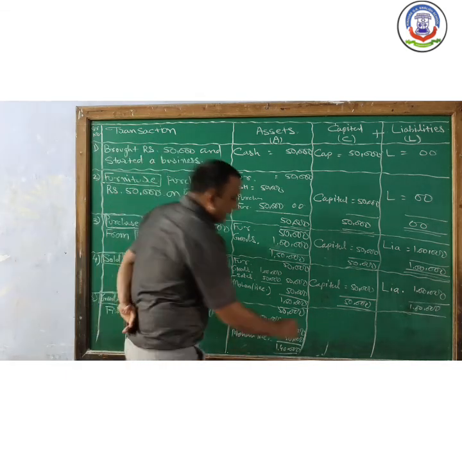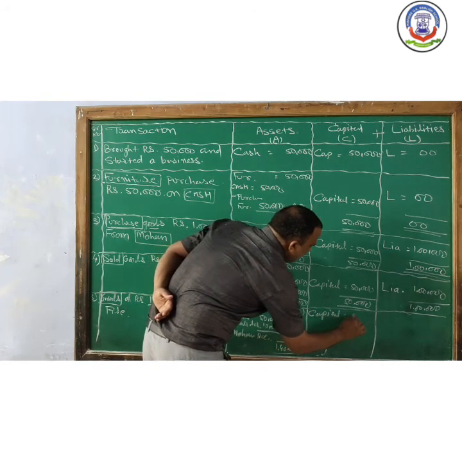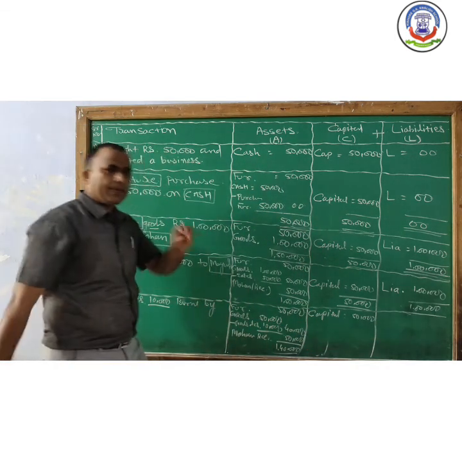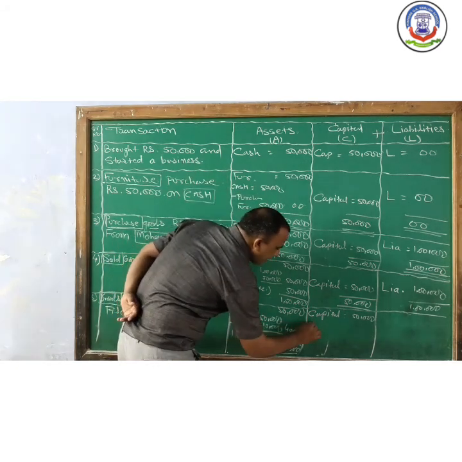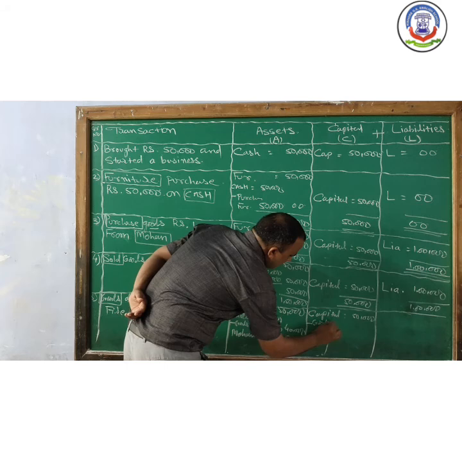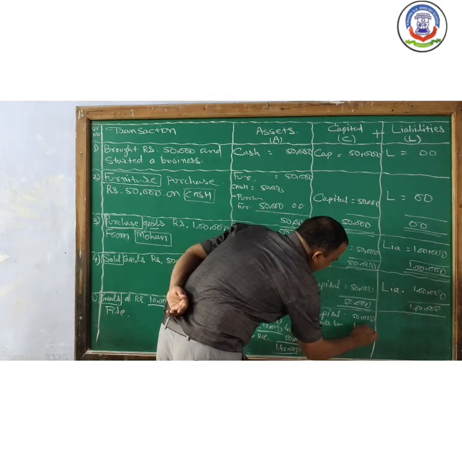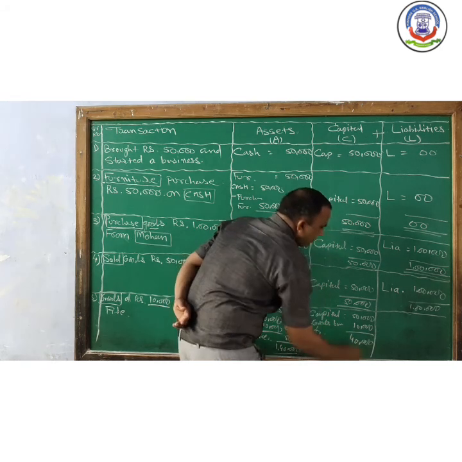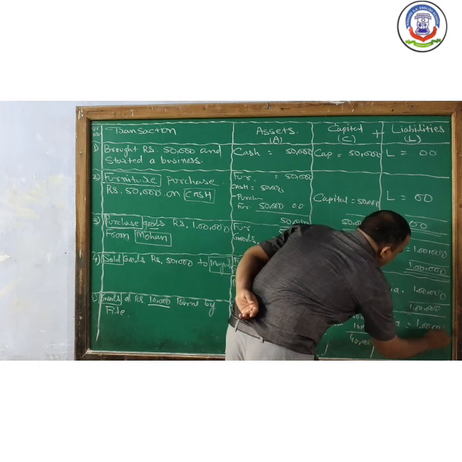Now what is the second effect of this transaction? There will be change in capital. Like we have a capital of rupees 50,000. When goods burned by fire, it is our loss. So our capital decrease. So goods burned by fire 10,000, 40,000 capital we have, and liability remain stable.